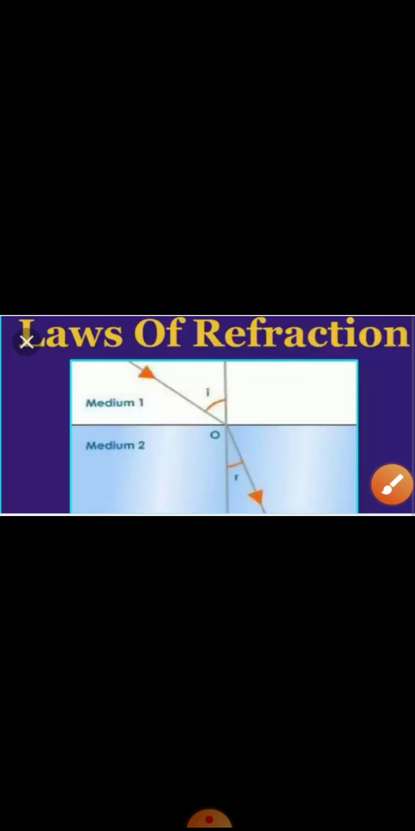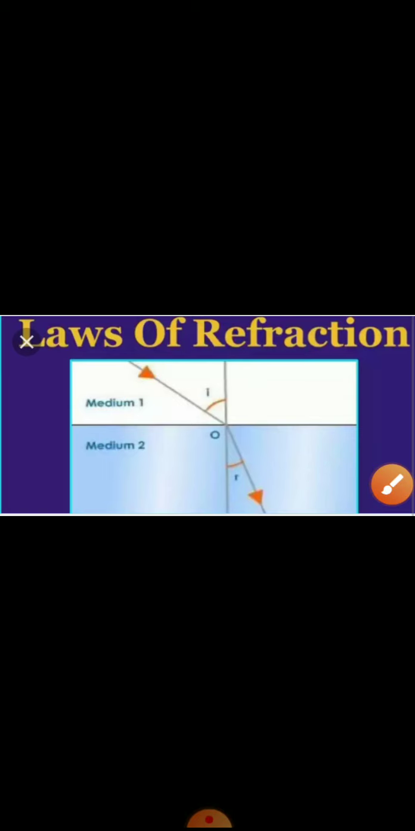So what is the first law? Incident ray and refracted ray lie on the opposite sides of the normal, and incident ray, refracted ray and normal will be in the same plane. This is the first law.